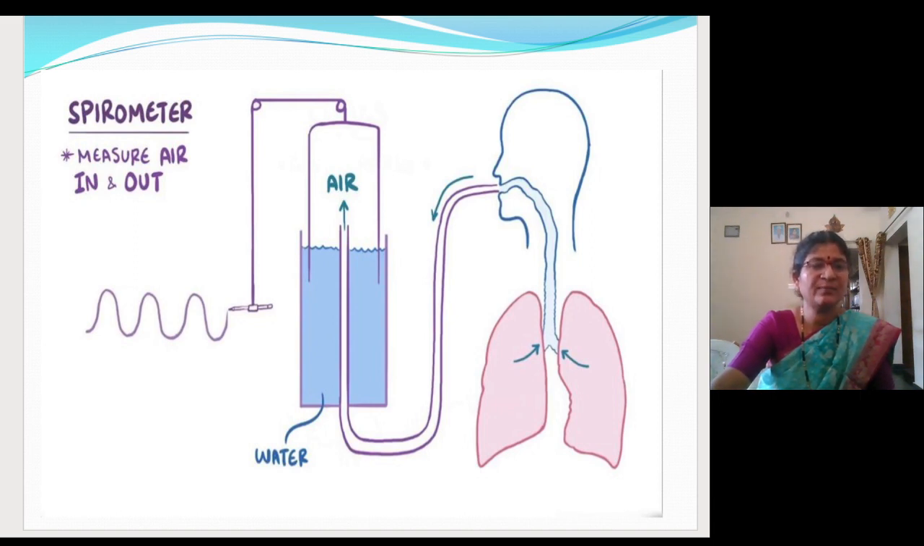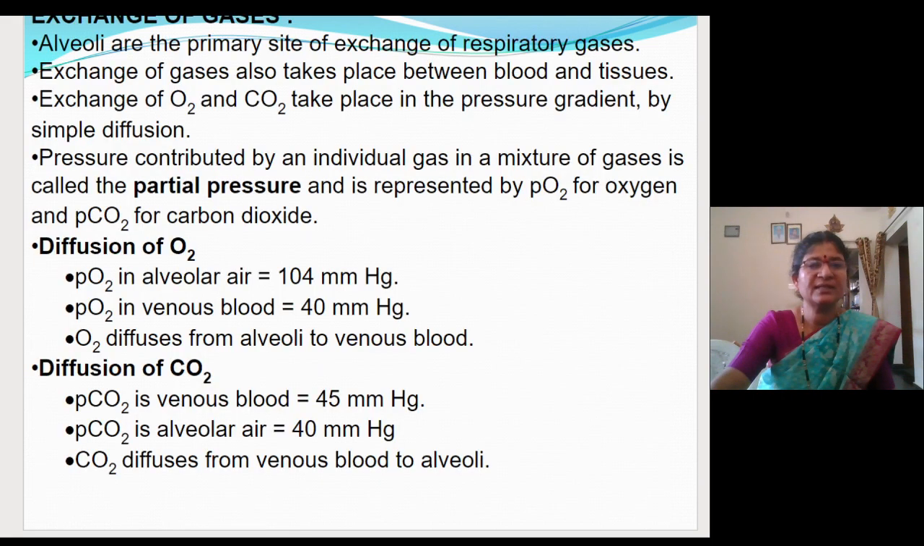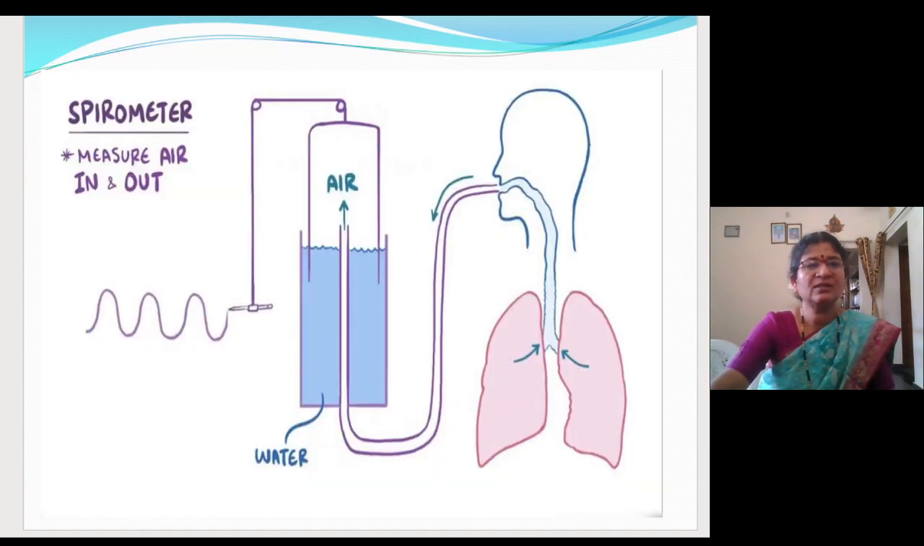Volume marking is done by the spirometer. Now let me go to the next one, that is exchange of gases. Now exchange of gases, let me say next time. Fine. So what all things we have revised today?